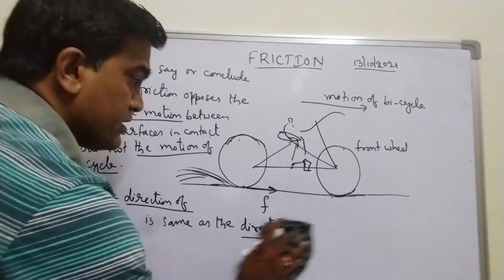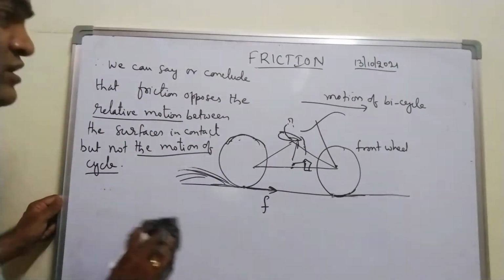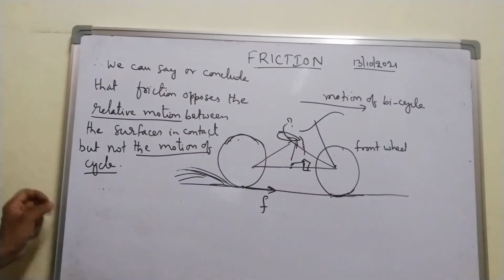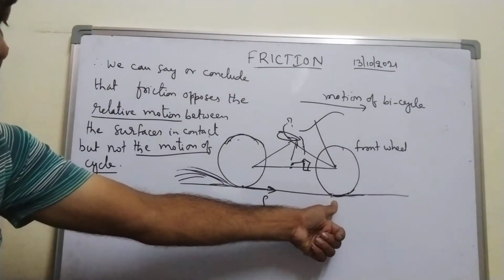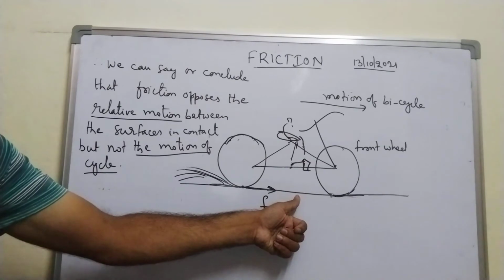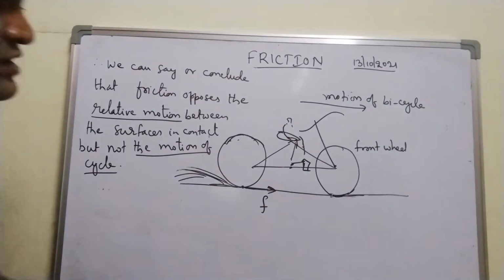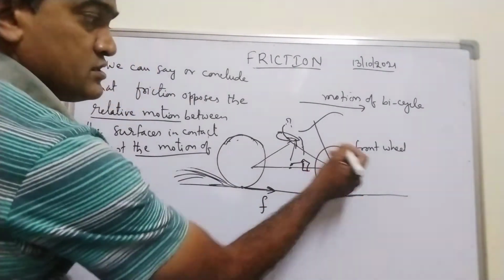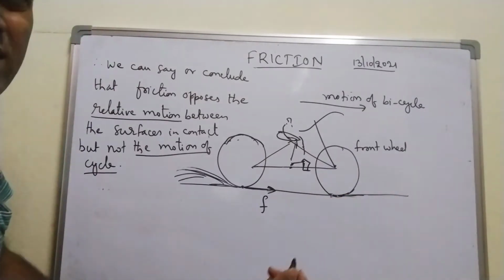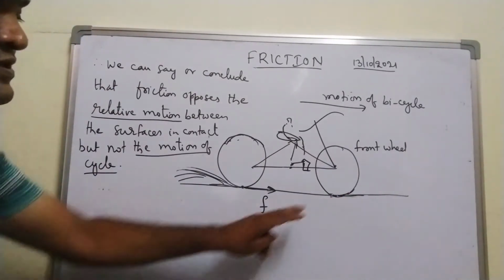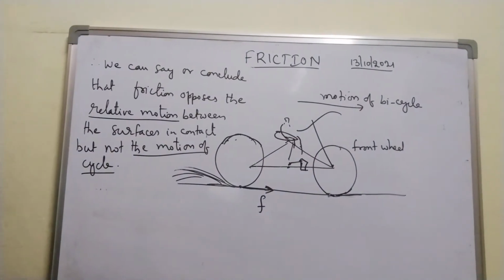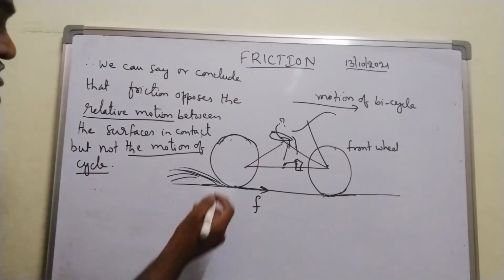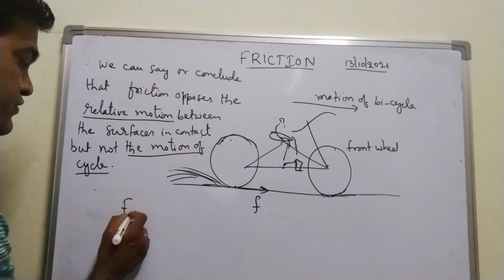Right? Important. Now let us come to the front wheel of the cycle. In case of the front wheel, friction acts backward on the front wheel, because this front wheel is not rolling, it is sliding. For example, if it moves on a frictionless surface, right? Let me write the point.